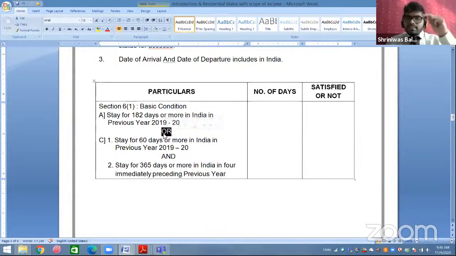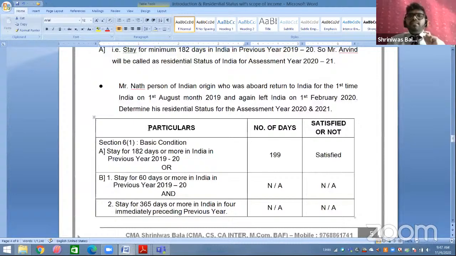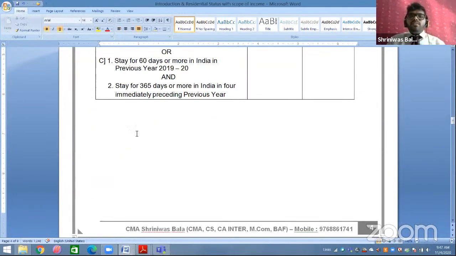Point 1 says at minimum you have to stay in previous year 19-20 in India for 60 days, minimum 60 days, as well as 365 days in the 4 immediately preceding previous years. Now all of you might be thinking, what do you mean by 4 immediately preceding previous years? Your previous year is 19-20.